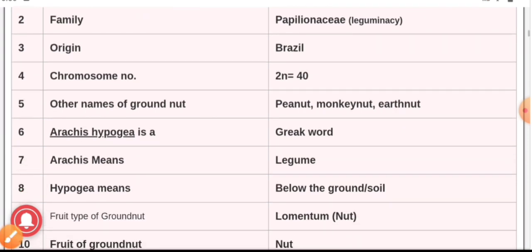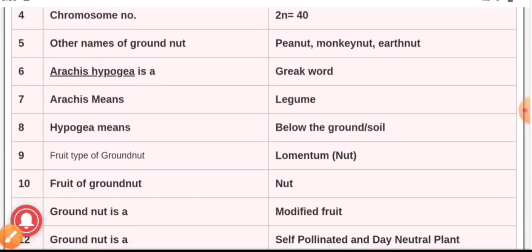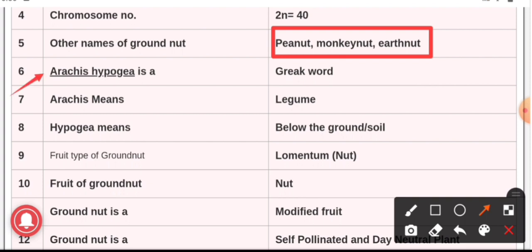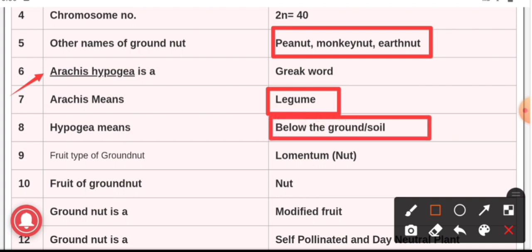Now question number 5, the other names of groundnut, meaning alternate names of groundnut: peanut, monkey nut, earth nut, or we can say mungfali. These are all the alternate names of groundnut. The botanical name of groundnut is Arachis hypogaea. Arachis is a Greek word which means legume, and hypogaea means below the ground or soil. So the botanical name itself indicates that it is a legume below the ground.